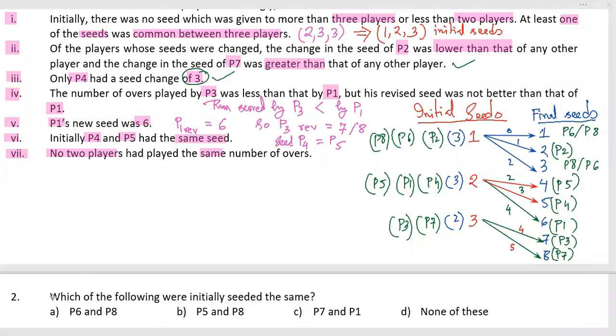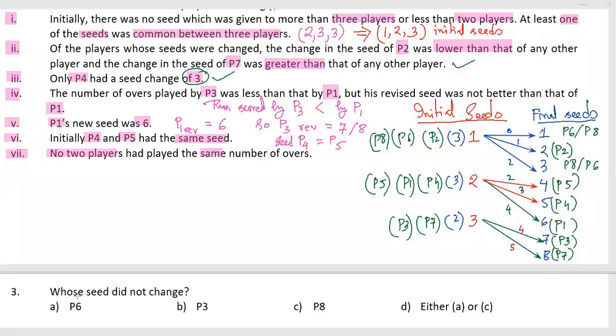Second question, which of the following were initially seeded same? Initially seeded same, I can see P2, P6, P8, P4, P1, P5, P3, P7. These are the possibilities. But out of that, P6 and P8, that is only given. So P6, P8 would be the right answer. P5 and P8, I can see are different initially. P7 and P1 are different also. So definitely the answer choice for question number 2 would be option A.